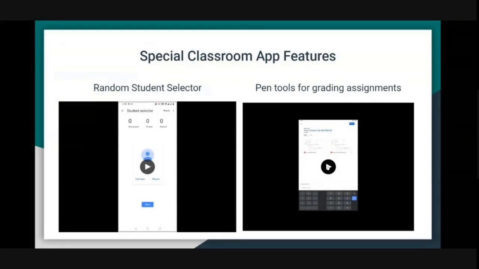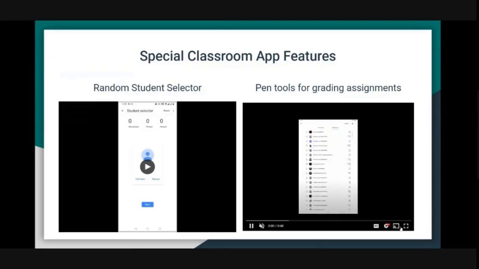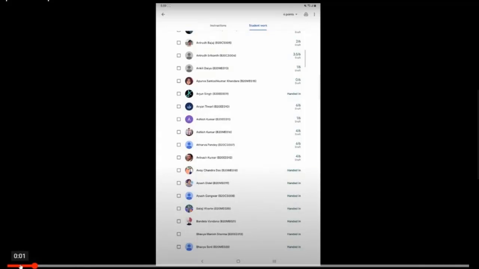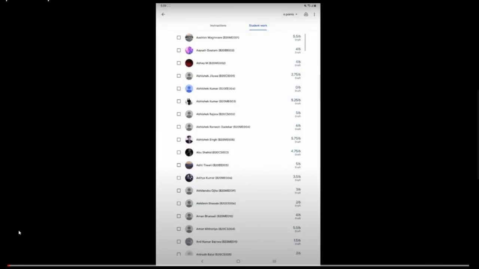And the second one is using pen tools for grading assignments. So specifically, if I'm looking at engineering related courses, where most of the assignments will be handwritten, right? And oftentimes, if it's a small class, it's okay. You can always open that, like how I showed in the previous screen. You can open the assignment and highlight a particular area, insert comments, insert marks, and all these things.